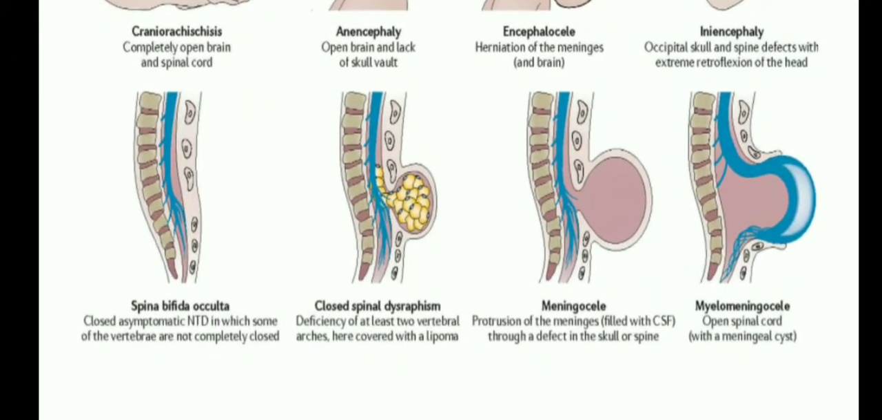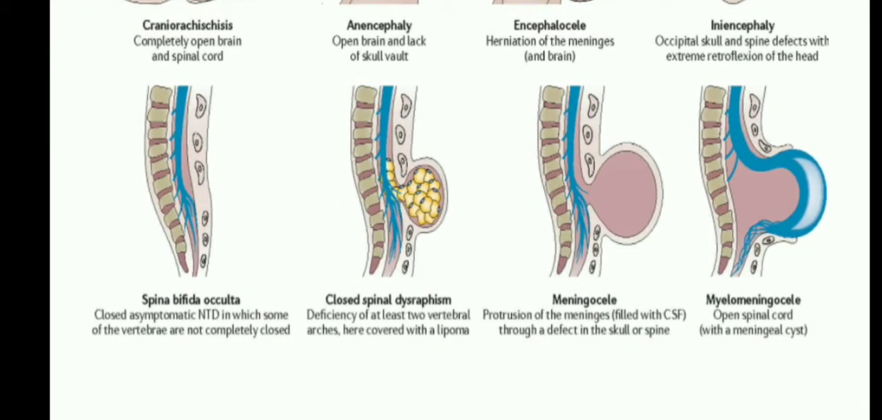Look at the second images. Neural tube spinal defects: the first one is spina bifida occulta, the next one is closed spinal dysraphism, the third one is meningocele, and the fourth one is meningomyelocele. These four are the spinal cord defects.